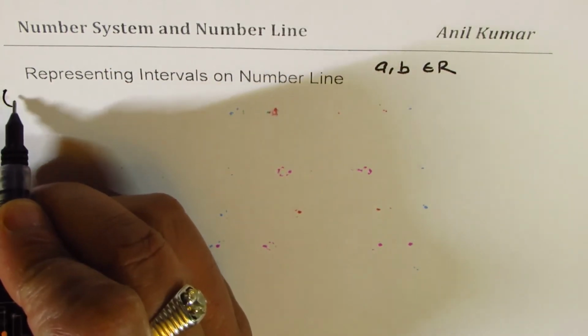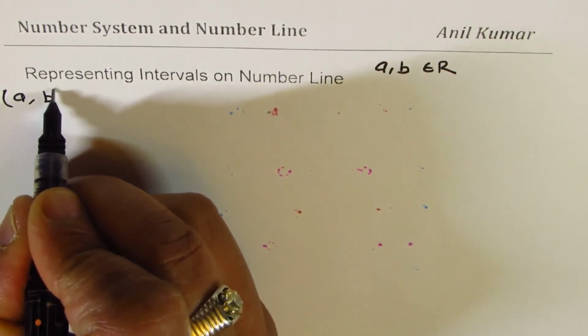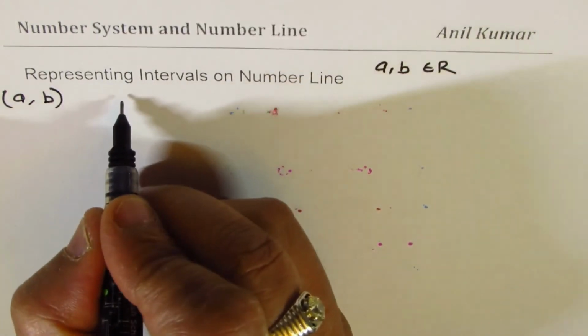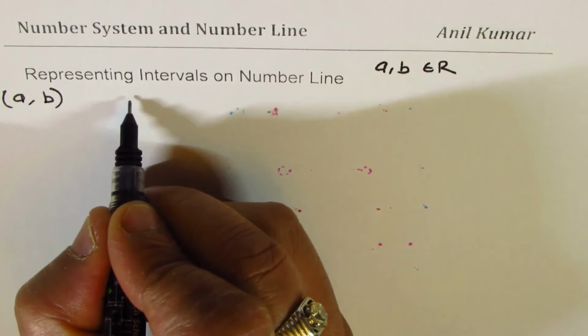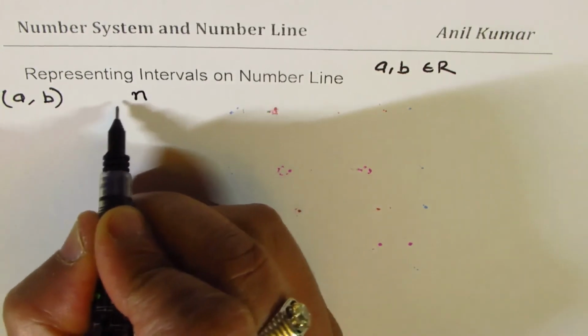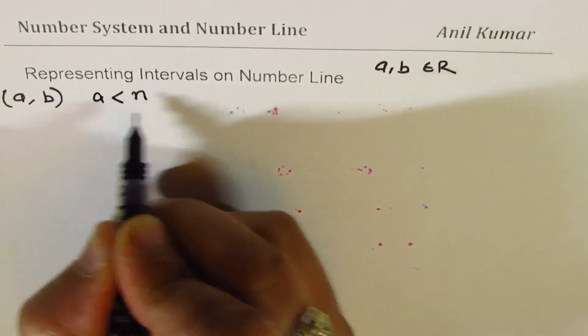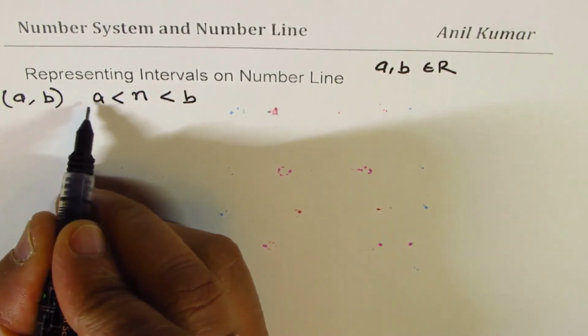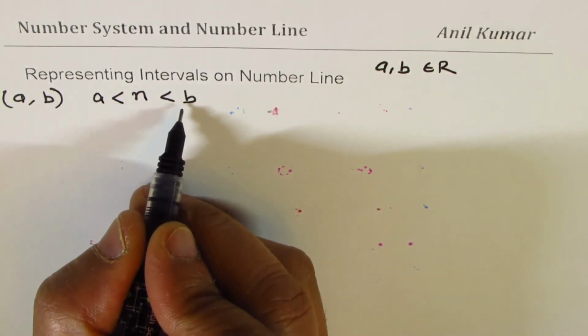So if I have numbers, let's say from a to b, not including a and b, which is to say that we are saying that the number n is greater than a but is less than b. Do you see that? So that is how it is being treated.